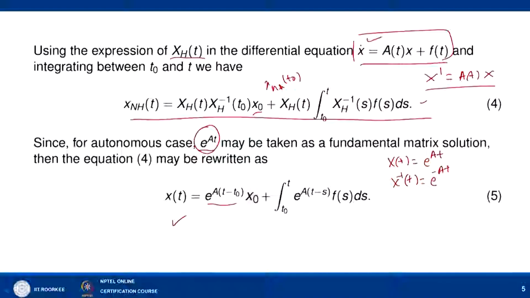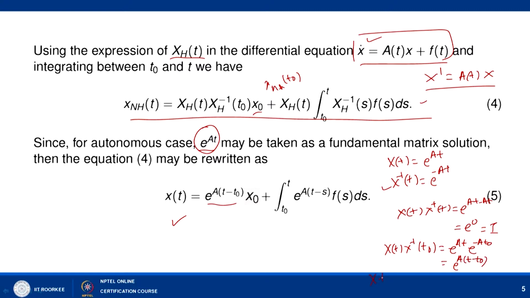Now, since these two matrices commute with each other, we can write x(t) x inverse(t) equal to e to the power At minus At, that is e to the power 0, which is nothing but the identity. So this will act as the inverse matrix of x(t) equal to e to the power At. Once we know the inverse, we can calculate x(t) into x inverse(t0), that is e to the power At into e to the power minus At0, and we can simply write e to the power A(t minus t0).